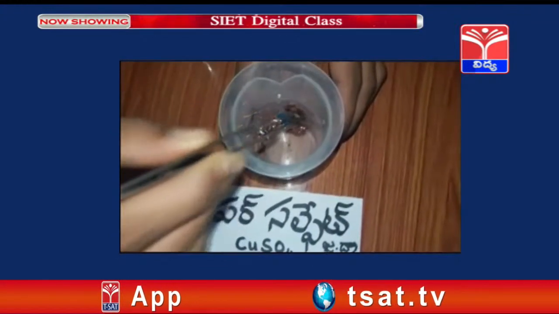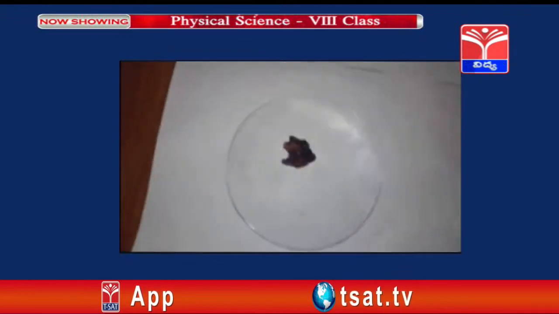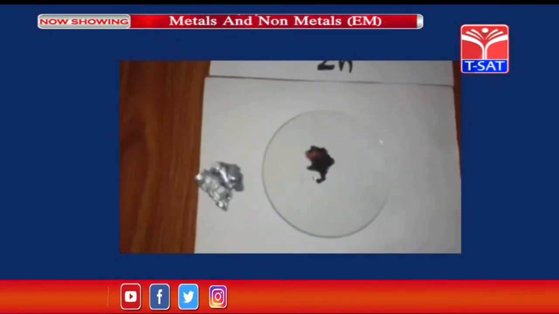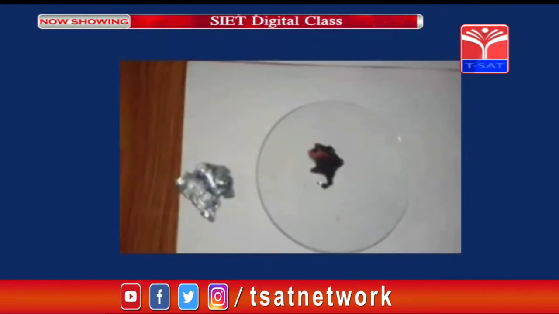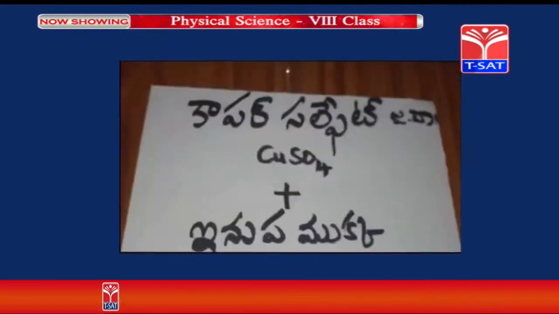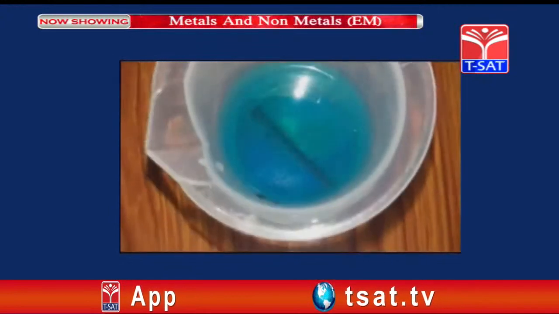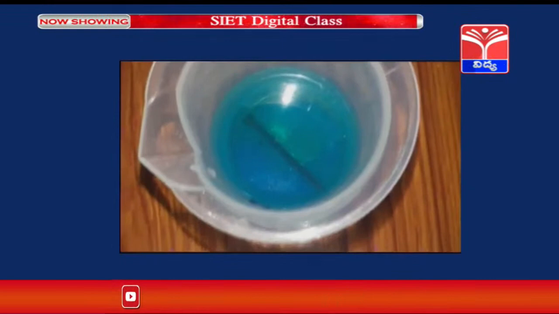Now take out the zinc from that beaker and put it in a watch glass. Is there any change in color? See, the first one which we kept is a different color and this is different. That is, copper is deposited over the zinc. Is it clear? Now observe the second one. In the second one, copper sulphate, we kept an iron nail.